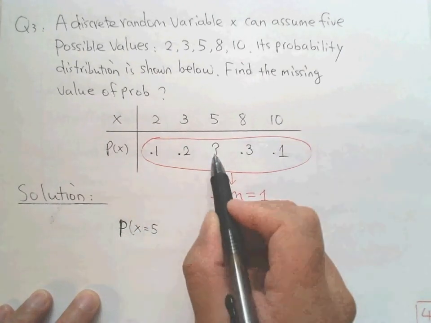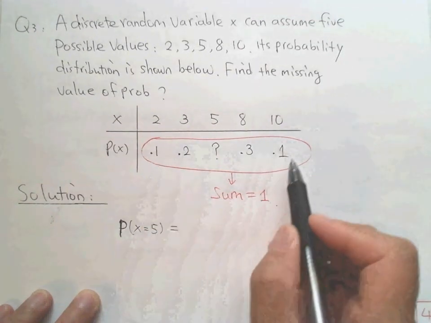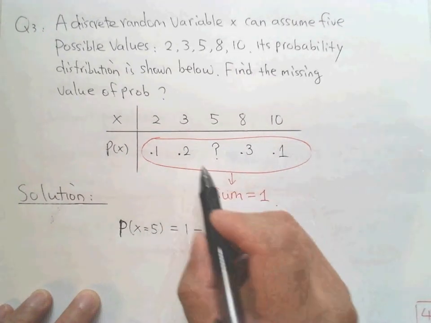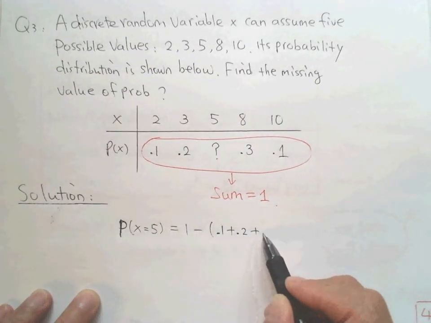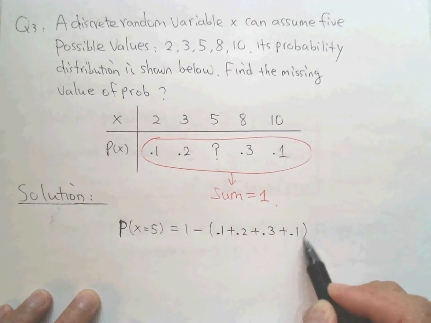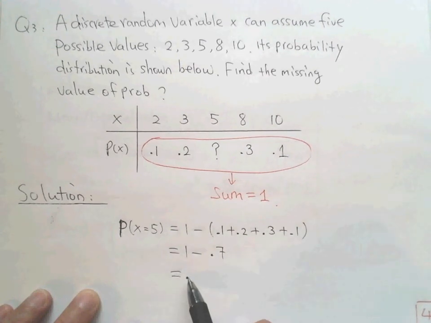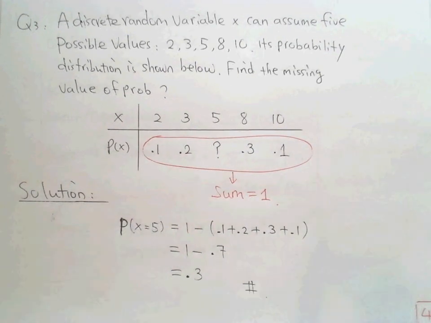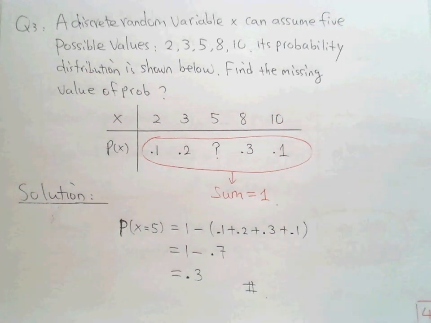So here we put the probability, and this value means the probability that I just pick 5. How to get it? It is 1 minus the sum of all the others, because all added together is 1. So this number is 1 minus all the other numbers: 0.1, 0.2, 0.3, 0.1. Then you do the calculation, 1 minus 0.7, so it is 0.3, 30% of the chance, right? See, we can determine the missing value. So that's the first part, the basic random variable and the distribution. Thank you.